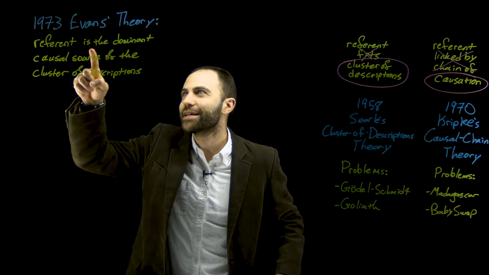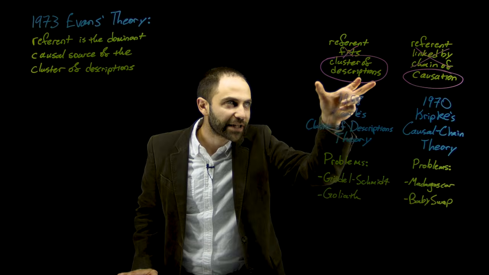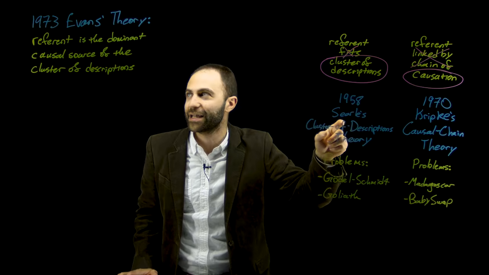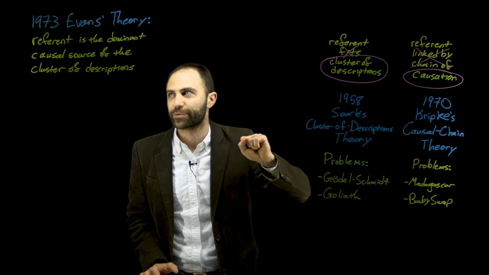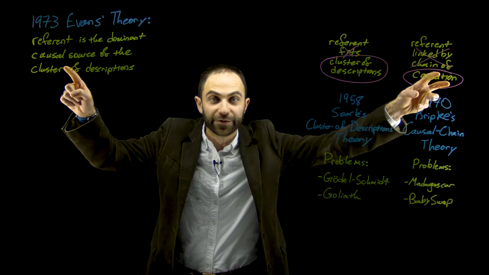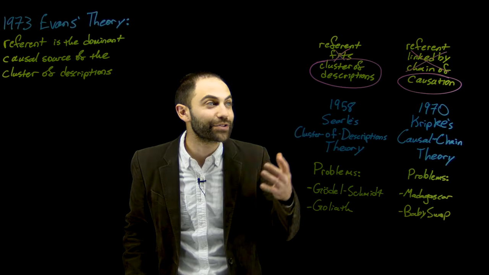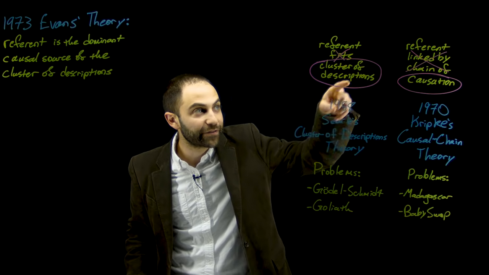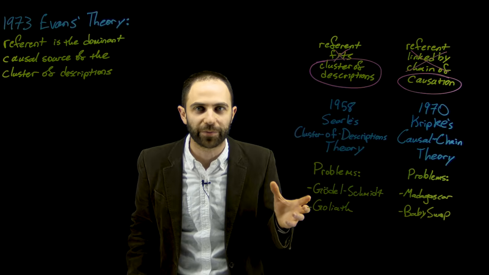The referent is the dominant causal source of the cluster of descriptions. So he keeps the cluster of descriptions part from Searle's theory, and he just says that the referent of a proper name is not what fits those descriptions, but what causes them, which he gets from Kripke's theory. The real weakness of the description theory lies not so much in the idea that the intended referent is determined in a more or less complicated way by the associated information. The problem with Searle's theory is not that there's some associated information, some cluster of descriptions that helps to determine the referent. That's not the problem with Searle's theory.